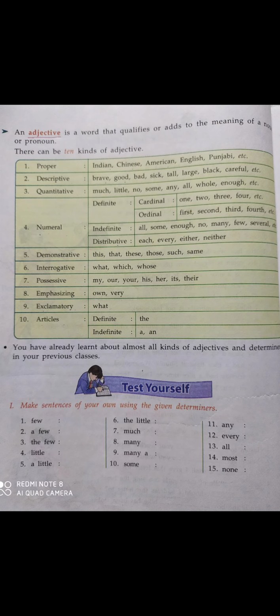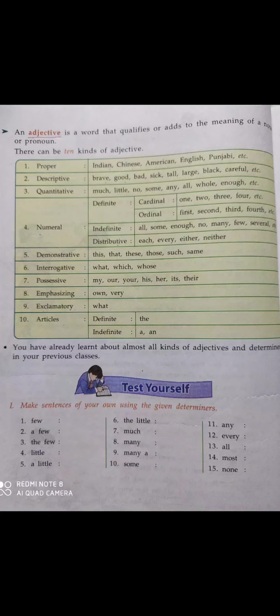Whose book is this? Whose book? Here book is a noun, and whose is an interrogative adjective. So in this way, interrogative adjectives are used to ask a question, and they are used with a noun. So they are interrogative adjective.